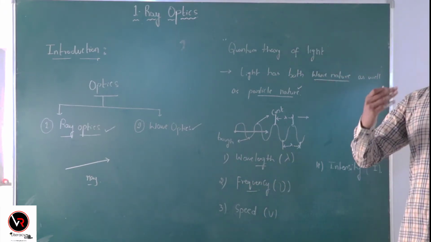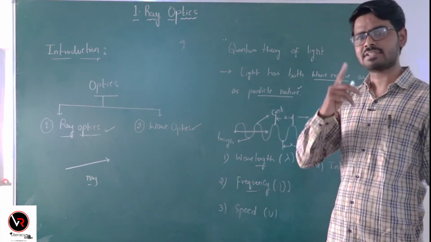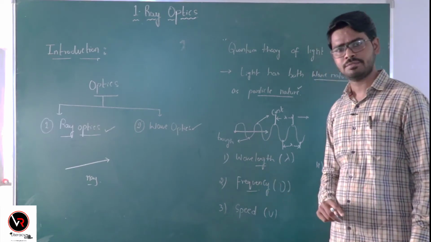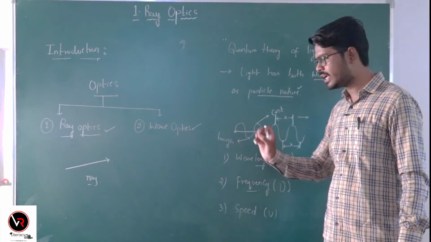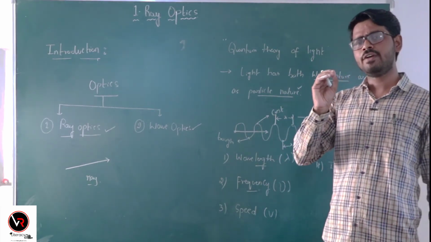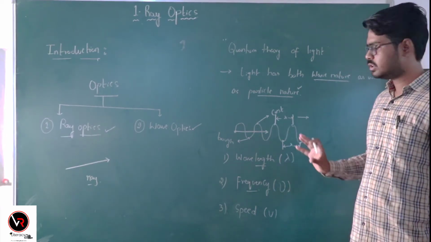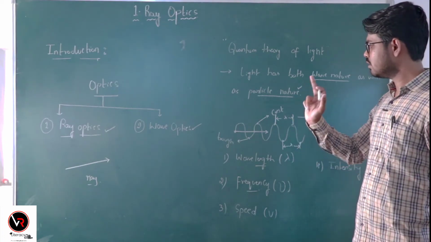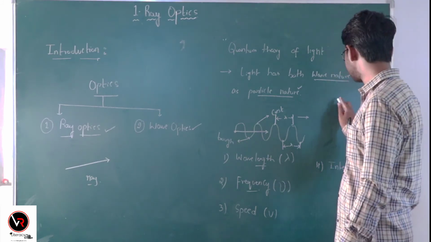The number of waves produced by the light source per second. Please do remember, this frequency only depends upon the light source. It does not depend upon the surrounding medium. So for a given light source, frequency is constant.